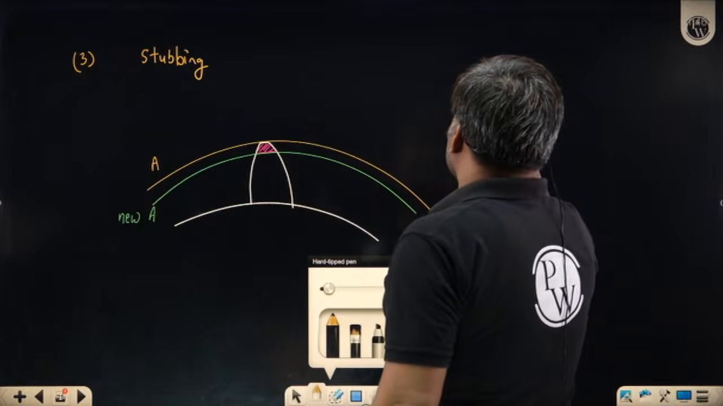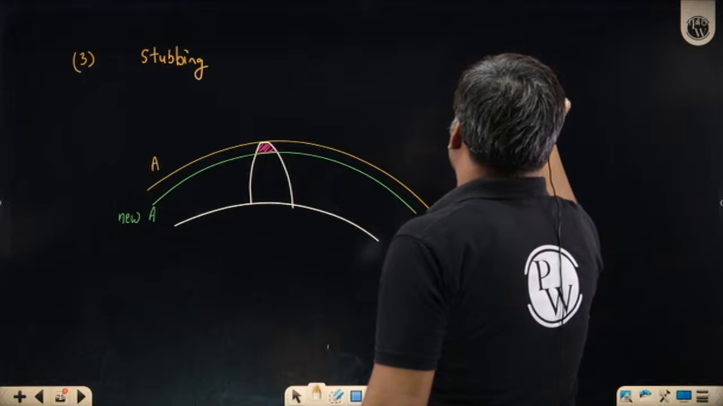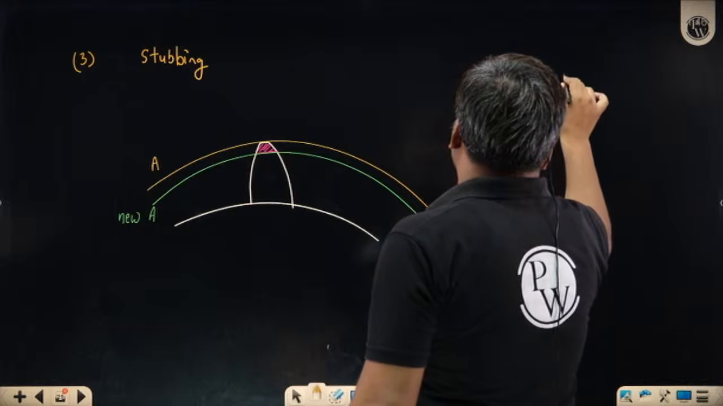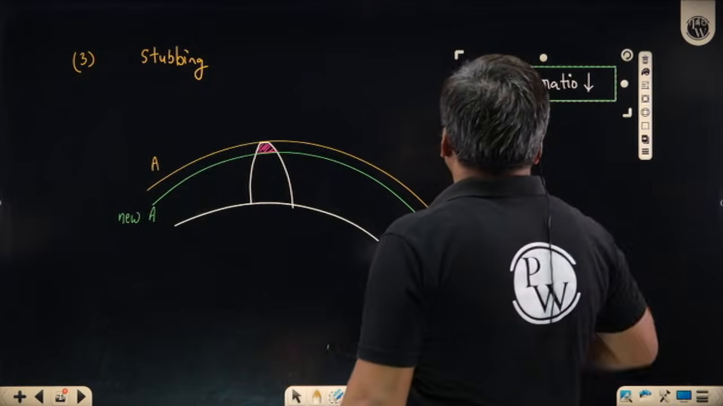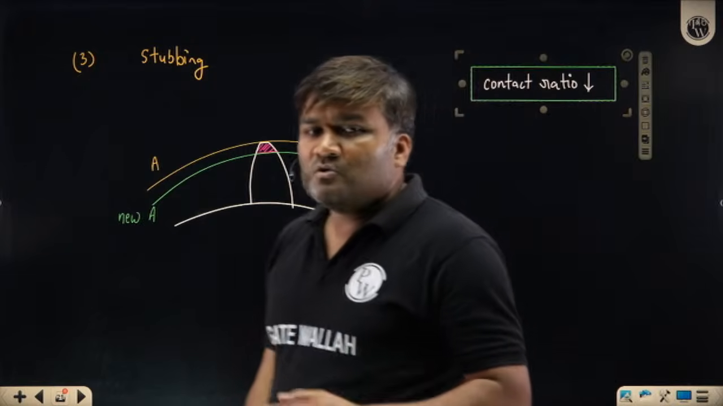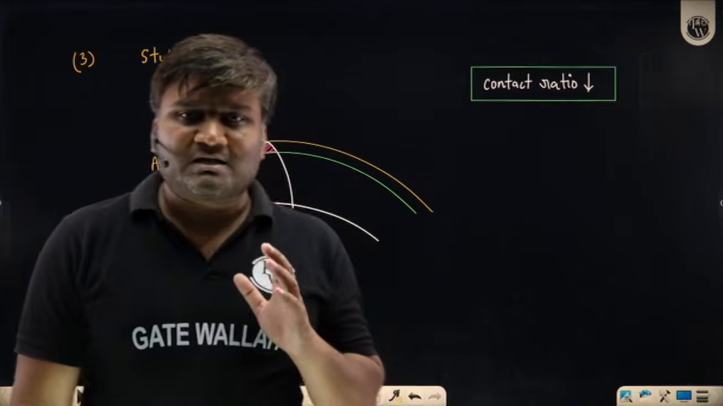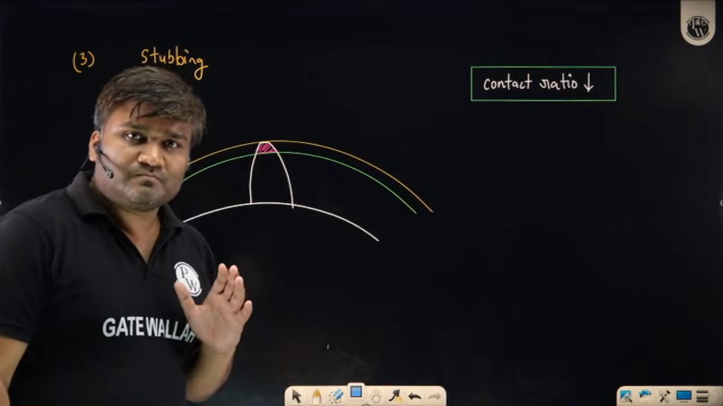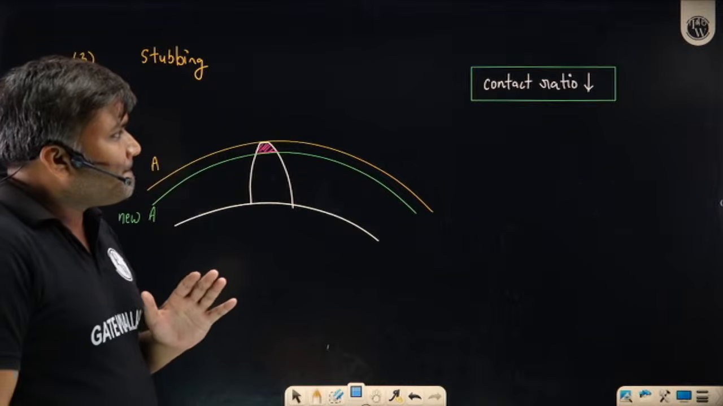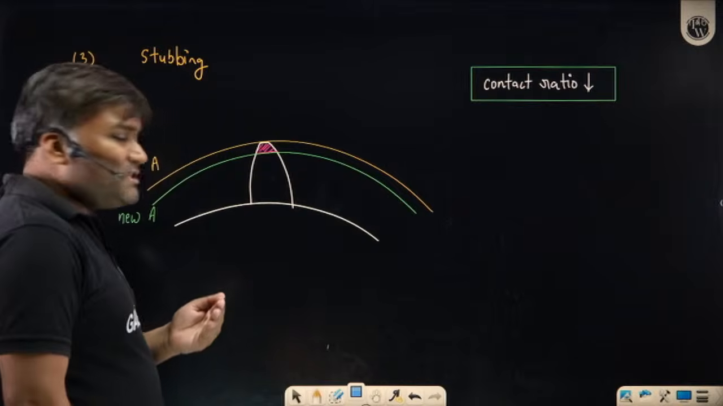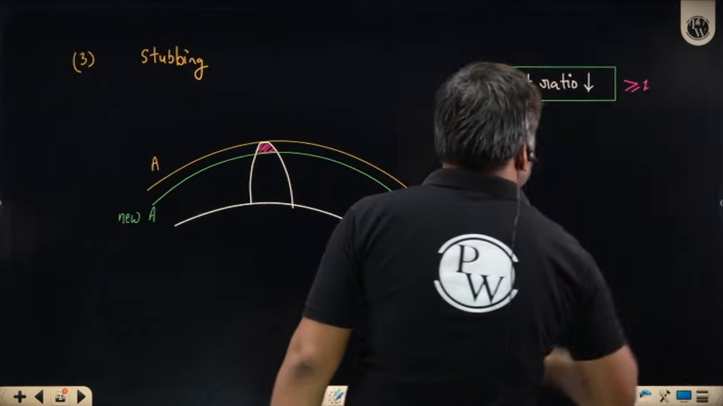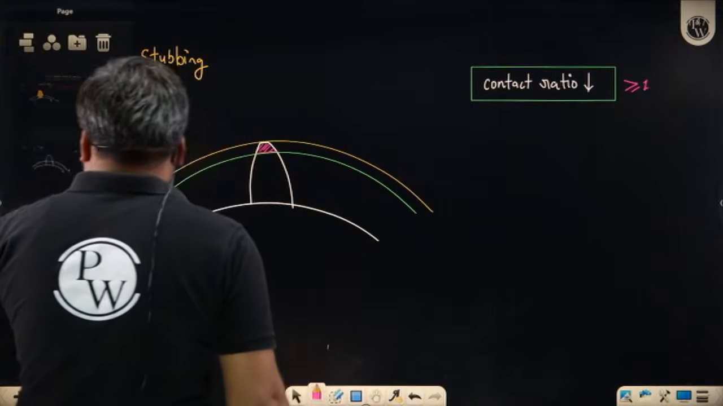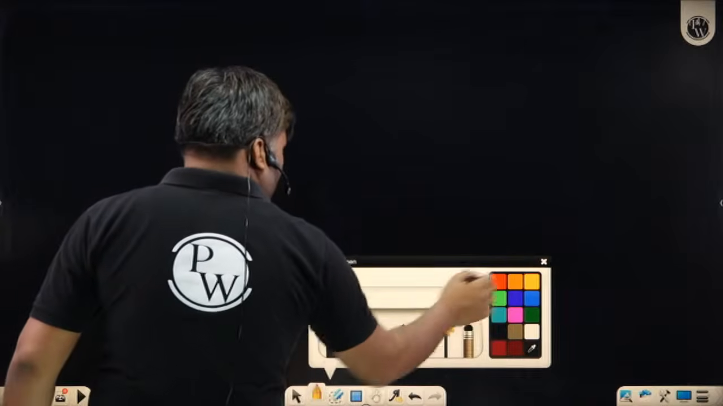You do stubbing, contact ratio decreases. This cannot be less than 1. It has to be more than or equal to 1. So you cannot randomly do stubbing. Is that clear? There is a limitation that contact ratio has to be more than or equal to 1. Simple thing. Another person suggested, sir, why don't you do something else?